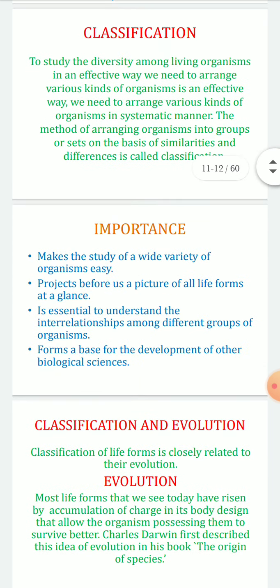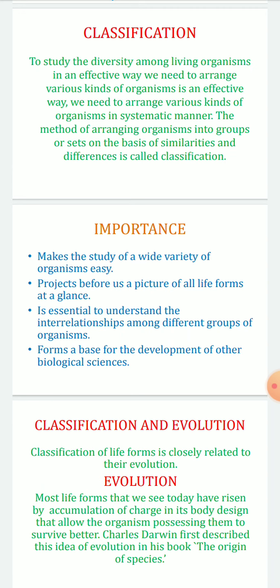What is the importance of classification? It makes the study of a wide variety of organisms very easy, projects before us a picture of all life forms at a glance, is essential to understand the interrelationships among different groups of individuals, and forms a base for the development of other biological sciences.